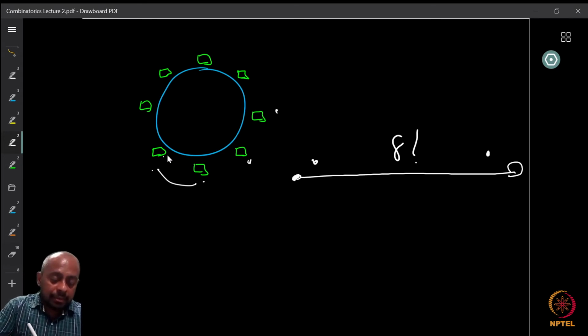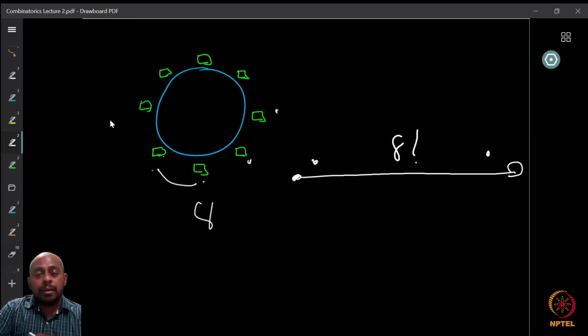But one cowrie shell can sit in any of these 8 different positions. Once you fix the order, everything else will rotate together. Therefore, there are exactly 8 possible ways for this guy to be moved around in the circle. So out of these 8 factorial arrangements, 8 of them are going to give the same circular order.